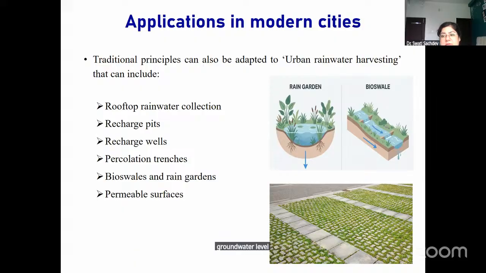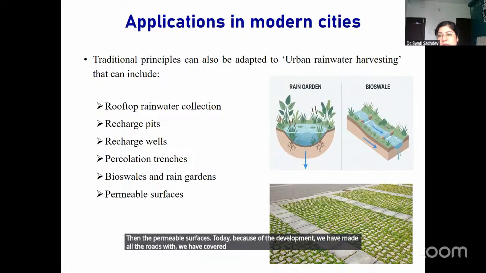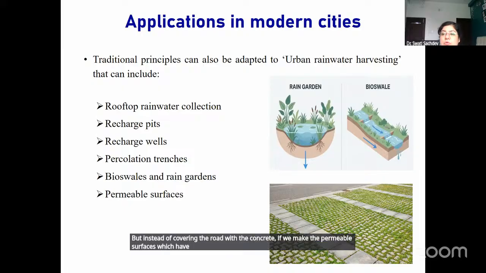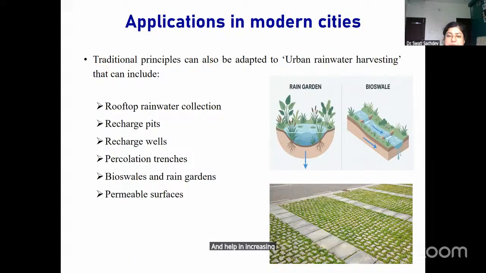Then the permeable surfaces. Today, because of development, we have covered all the roads with concrete. But instead of covering the road with concrete, if we make permeable surfaces which have spaces through which water can percolate and infiltrate inside the ground, that can also help prevent the rainwater getting into the gutters or the drainage system and help in increasing the groundwater.